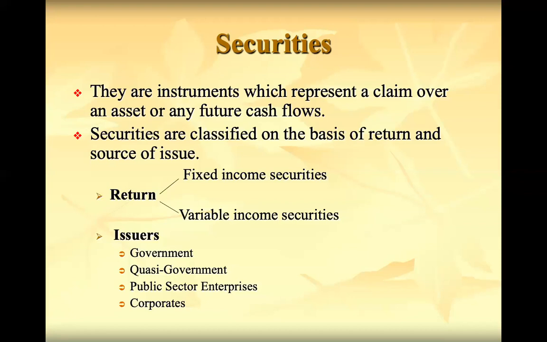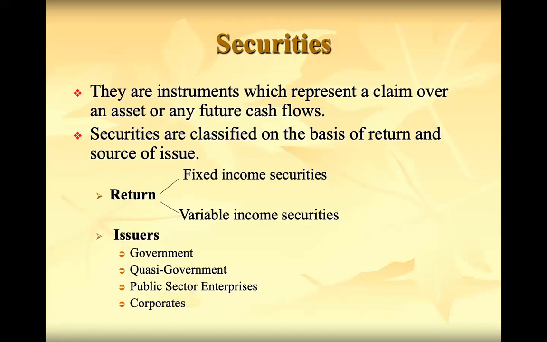Once they have invested, they are eligible for a claim on the future cash flow, that is, the profits. So they have a claim on the profits and also on the assets. Securities are financial instruments which represent a claim over assets or any future cash inflows, that is profits.